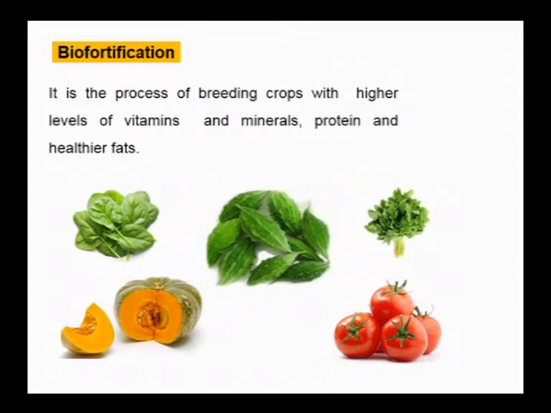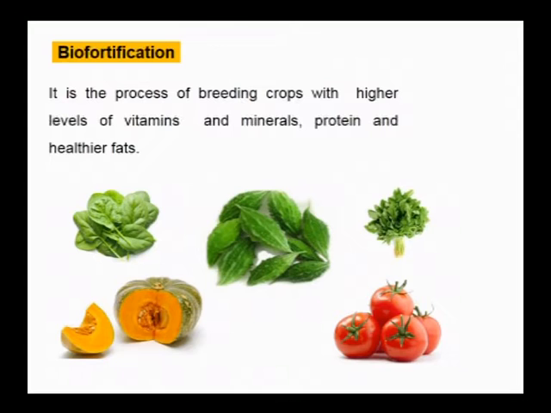So when such crops were developed, they provide all these vitamins, minerals and proteins which can overcome hidden hunger. Hidden hunger is the condition where the human population is suffering from a lot of nutrient deficiencies.